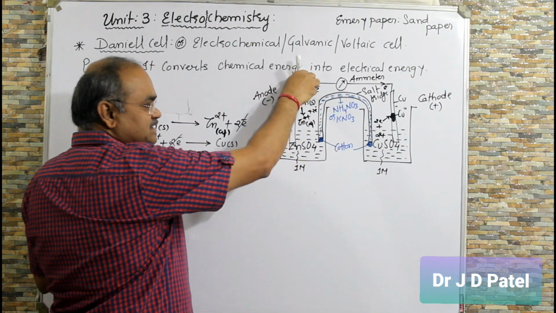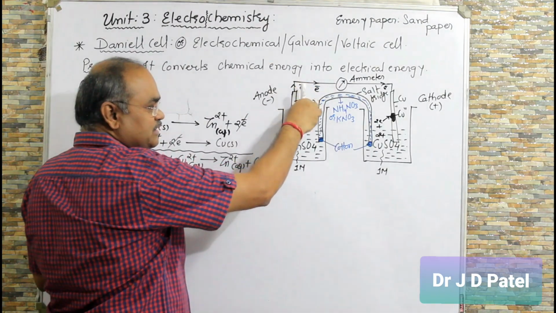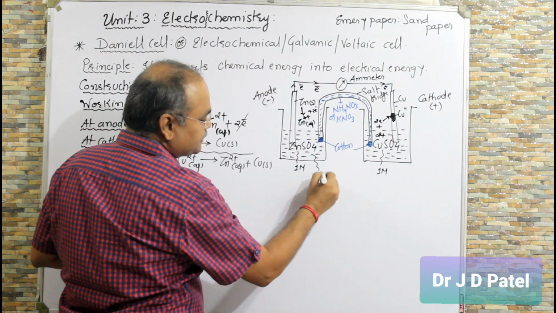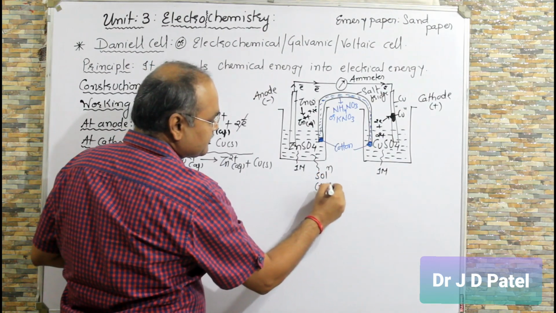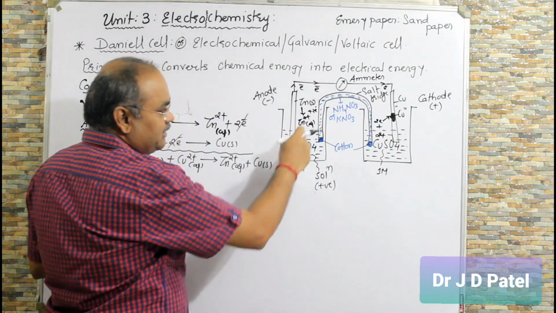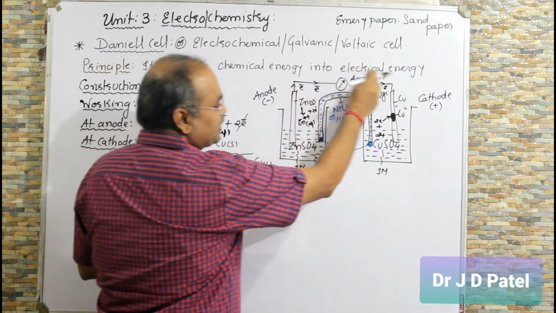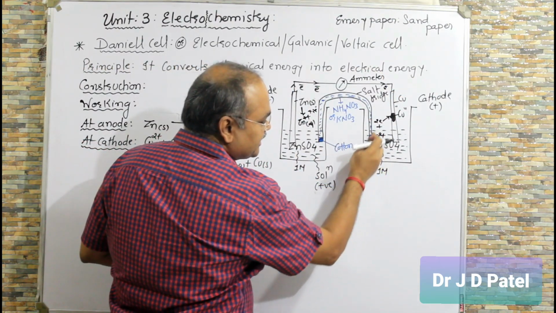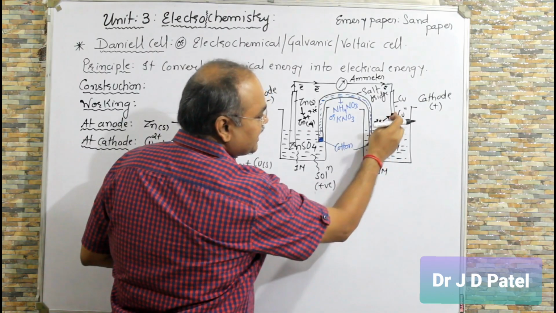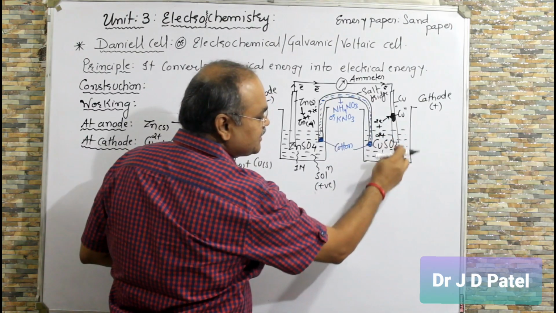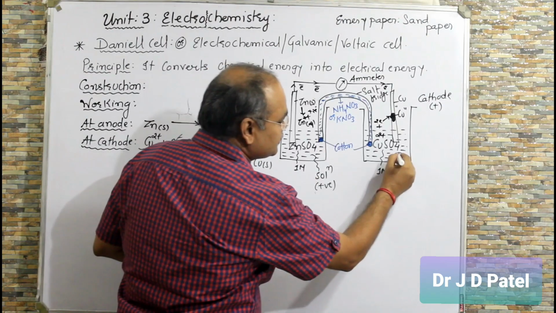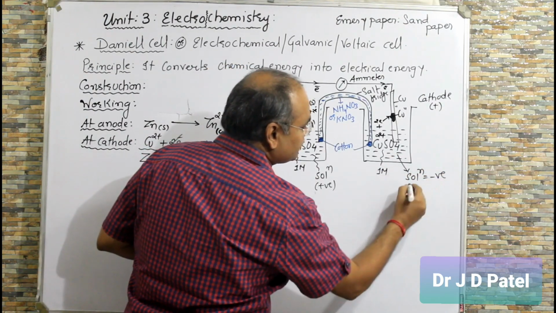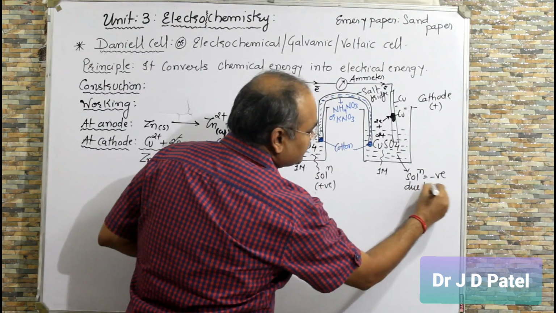What is the important point in this? When Zn is undergoing oxidation and losing electrons and forming Zn2+, the solution becomes positive, right? And the 2 electrons move from anode to cathode. From the CuSO4 solution, it takes Cu2+ and gets reduced to Cu. So what is left in the solution? SO4 2-. So here the solution is negative due to SO4 2-.